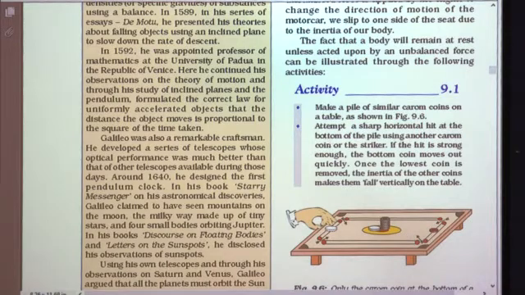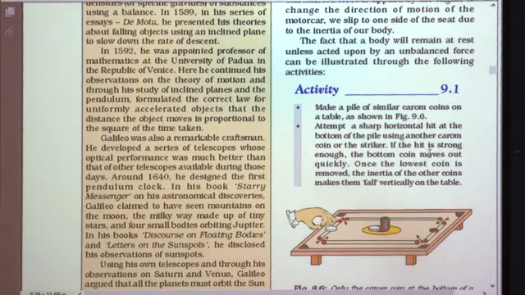Attempt a sharp horizontal hit at the bottom of the pile using another carom coin or striker. So with the help of a striker, as you must have played, you make an attempt to hit very hard the lower coin which is at the bottom.